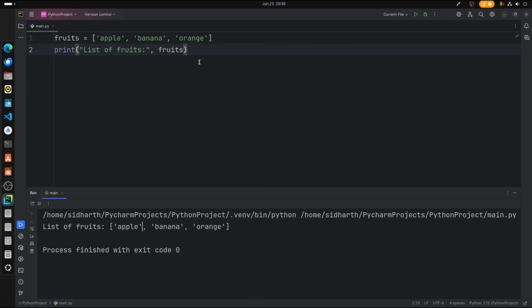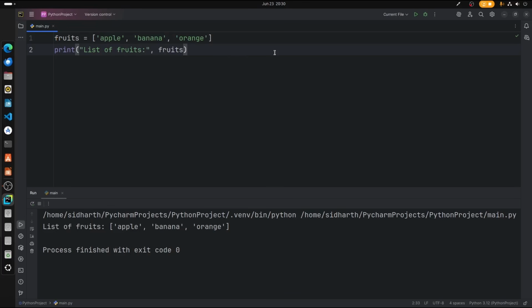And then in a list we have something called indexing, which means every single item in this list has a different index, starting from 0, then 1 and 2. Now you may ask me, well, there are only 3 elements in this list, then why are there only 2 indexes? The reason is, index counting starts from 0. So apple stays in the index 0. So let's check that out.